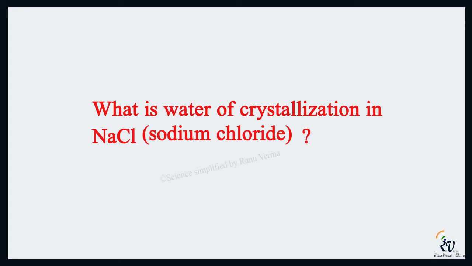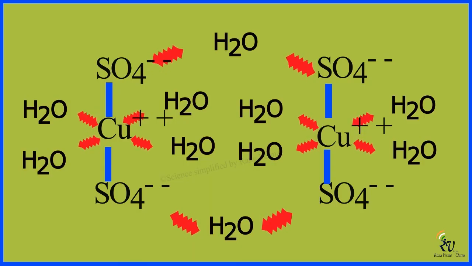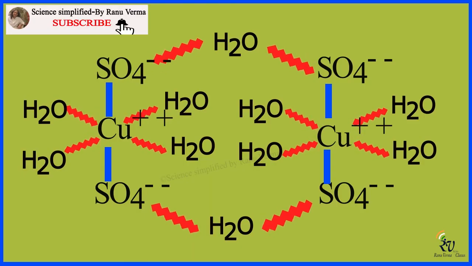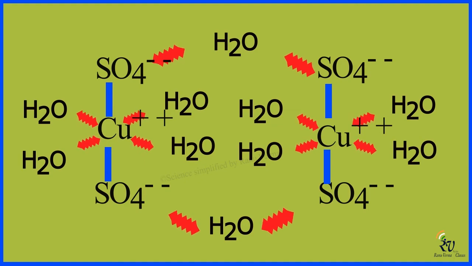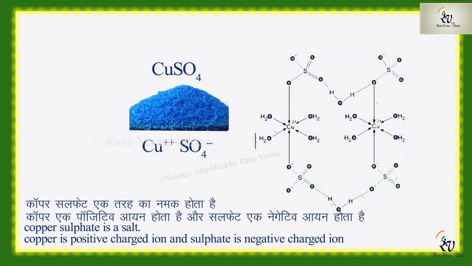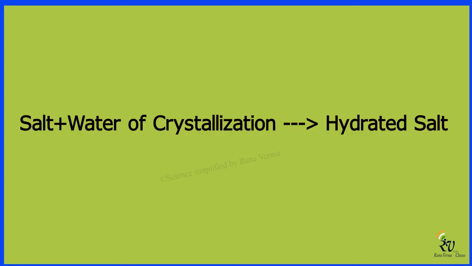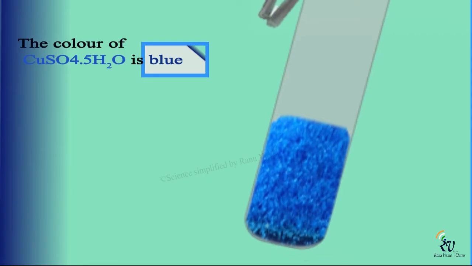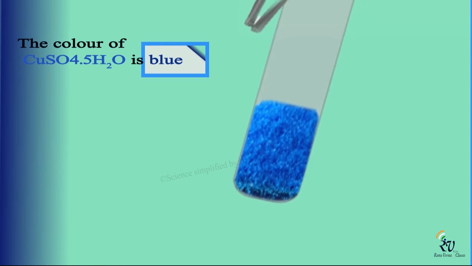So here is one interesting task for you. You have to find out what is the water of crystallization of common salt, that is NaCl, sodium chloride. In copper sulfate salt, 5 molecules of water get adjusted. 4 molecules are directly attached to copper and 1 is adjusted nearby. And we can see the arrangement of molecules in this picture. Salts with water are called hydrated salts. Hydrated copper sulfate salt is blue in color.